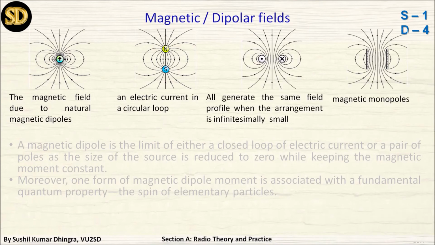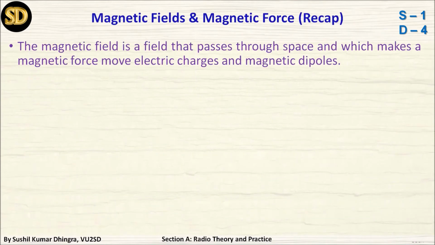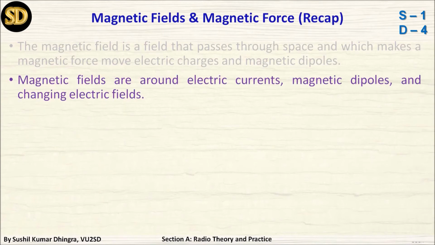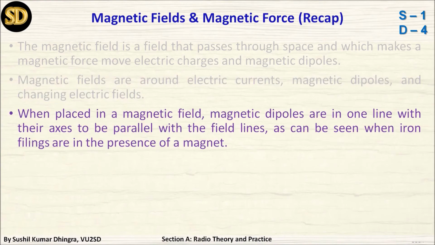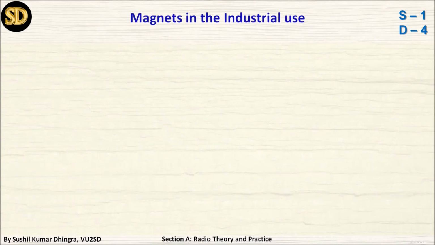The magnetic field due to this diagram I am showing you but not going into details. The magnetic field is a field that passes through space and which makes a magnetic force move electrical charges and magnetic dipoles. Magnetic dipoles are around electrical current. The magnetic field is measured in the unit of Tesla. This is the SI unit, and Gauss is the CGS unit. These units are very important for examination.